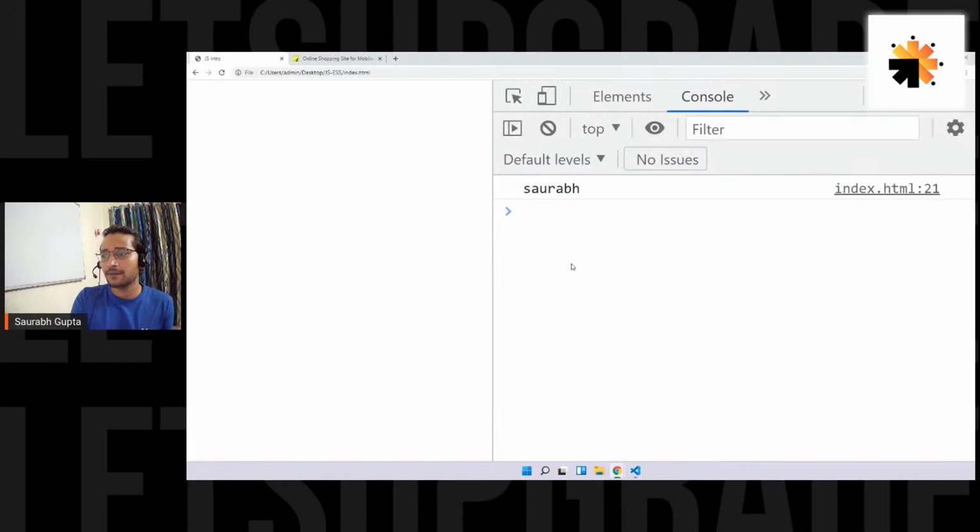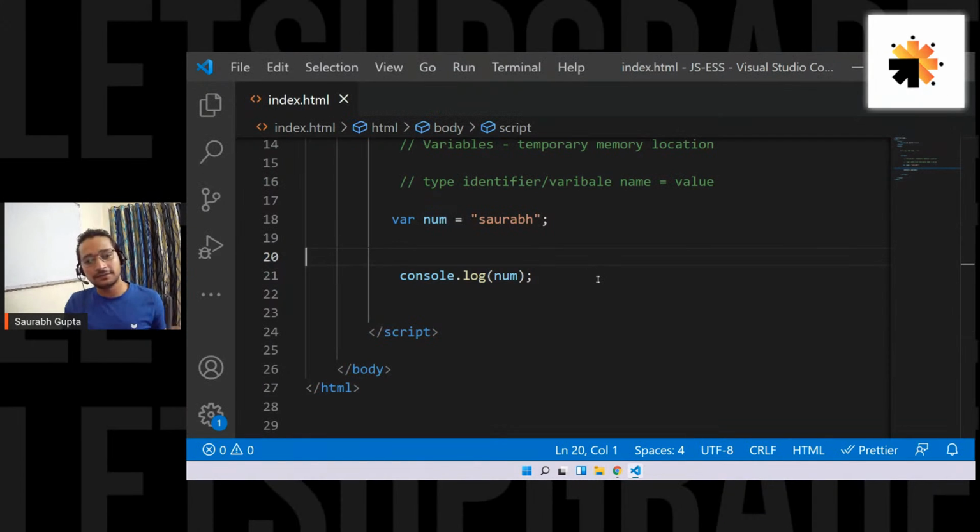And if you save it, and here we go, we have the value of num. Simple. Now, today was only the basics. And today we understood all about JS, the basics of JS.